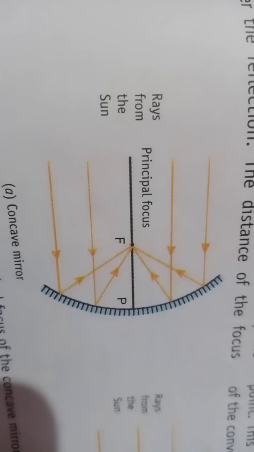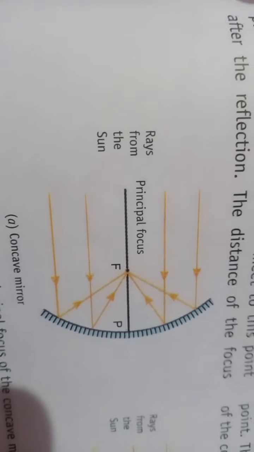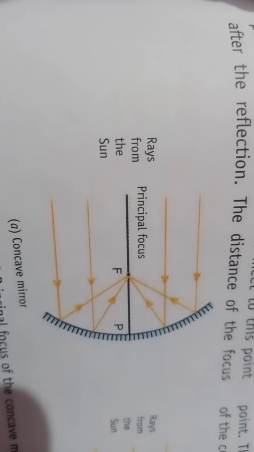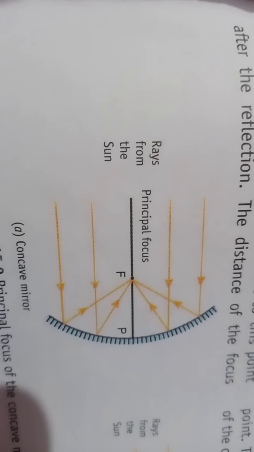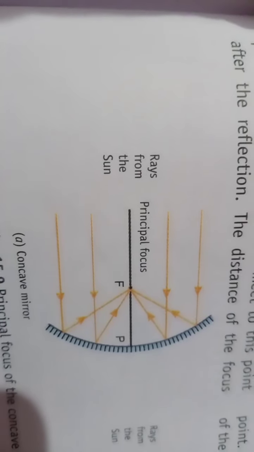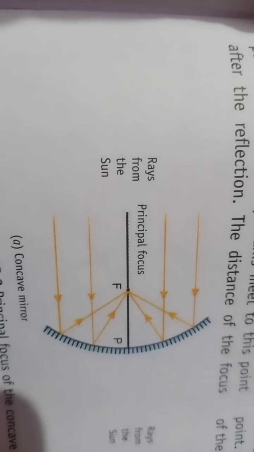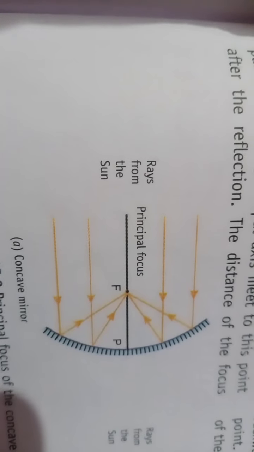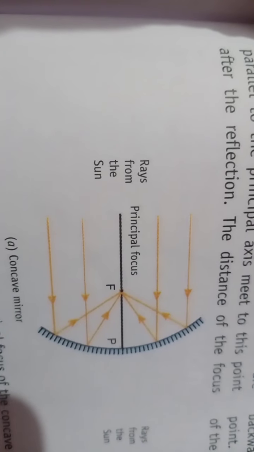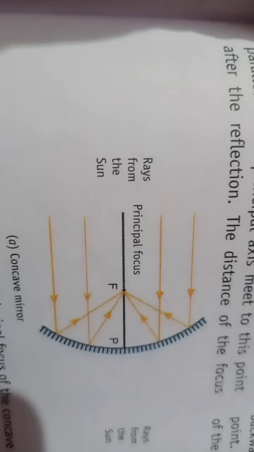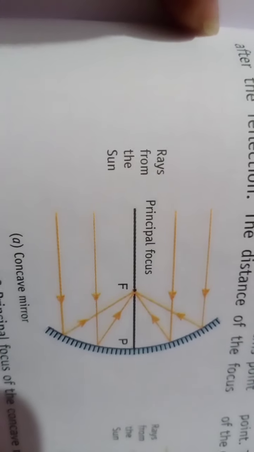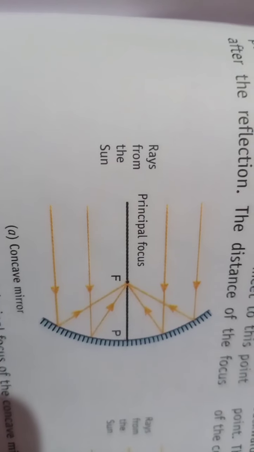Now next topic is principal focus, and for this we have to do some activities. We have to take a concave mirror. Now allow the sunlight to fall on it. Now let the reflected light fall on a sheet of paper. Adjust the distance between the mirror and the paper till you get a sharp bright spot on the paper. The paper may start burning at that point.